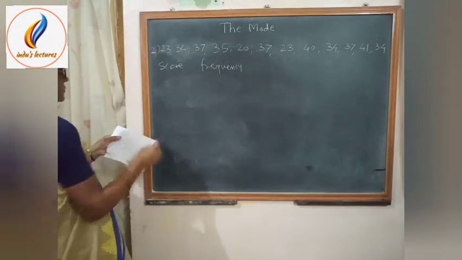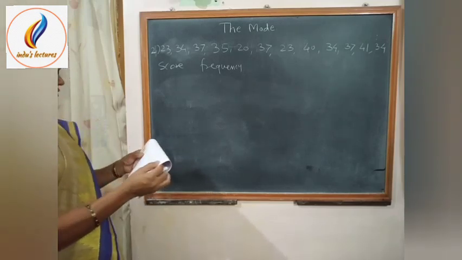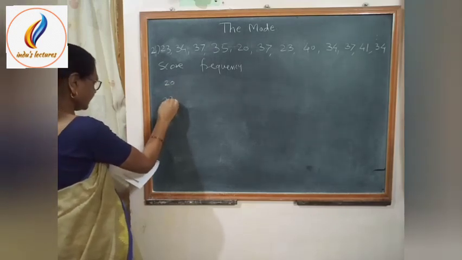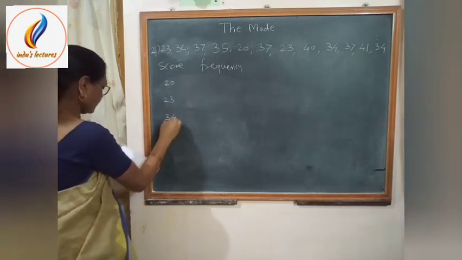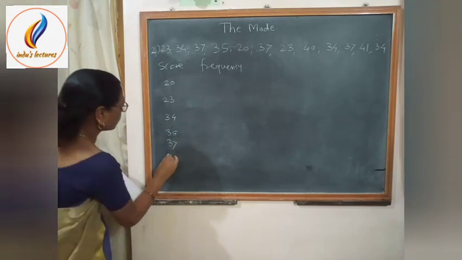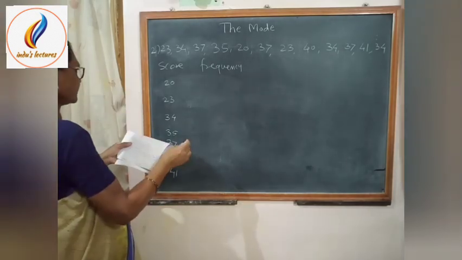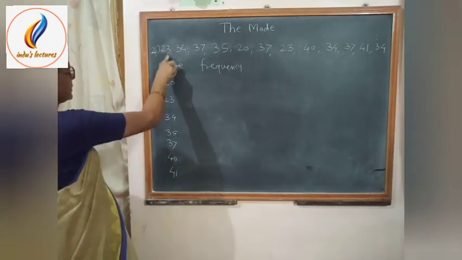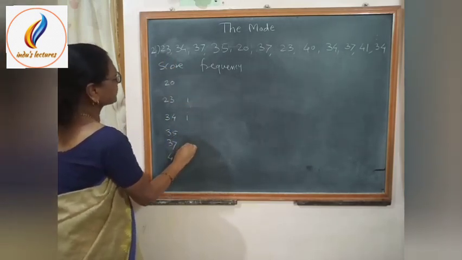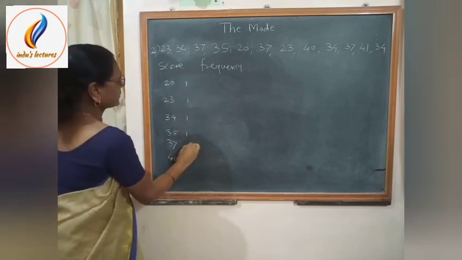Here also we find the frequency of each score. So the lowest score is 20, then 23, 34, 35, 37, 40 and 41. And we count their frequencies.